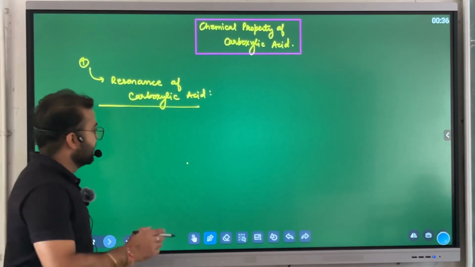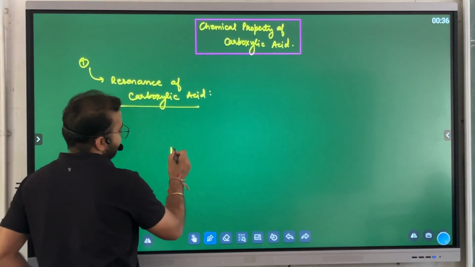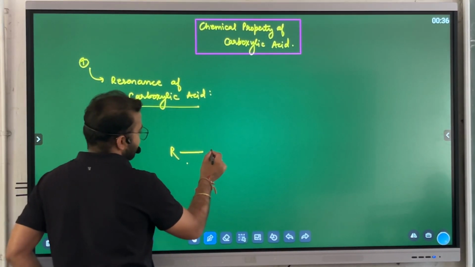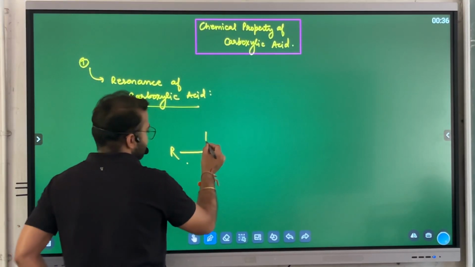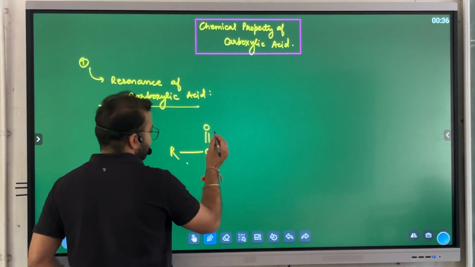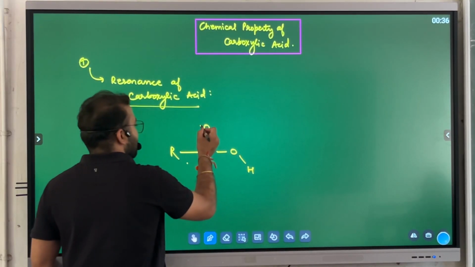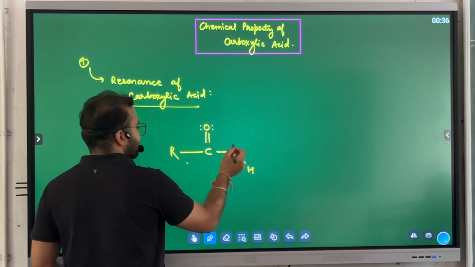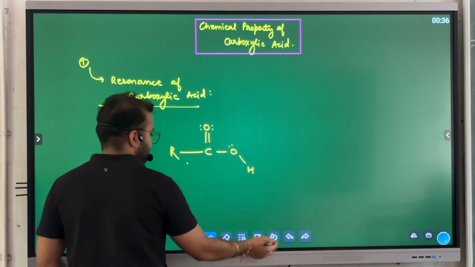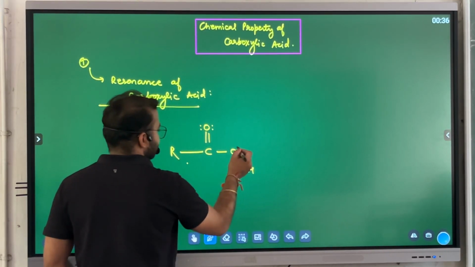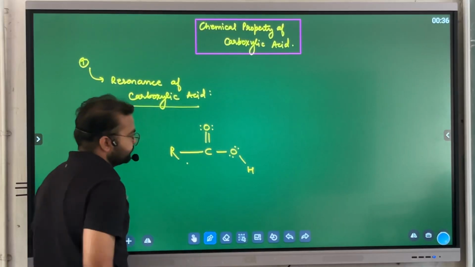Clear? So if I have any carbon chain directly connected with a carboxylic acid, the carboxylic acid has a double bond oxygen, a single bond oxygen here and hydrogen here. After bonding, two bonds here and a single bond here, the lone pairs representation will be like this.